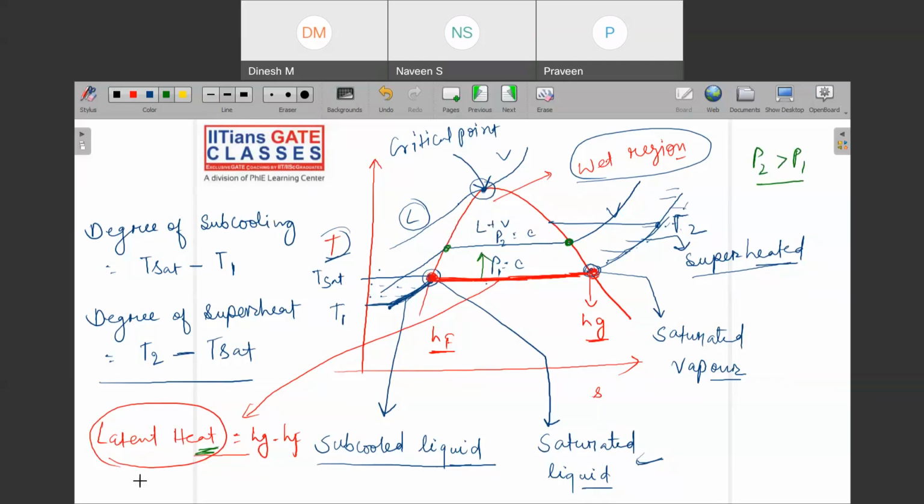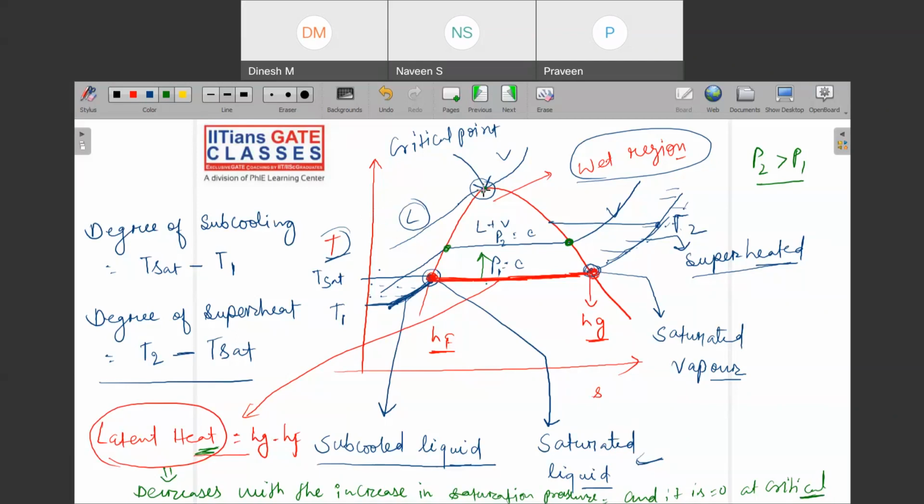So latent heat decreases with the increase in saturation pressure. And this value is 0 at the critical point.